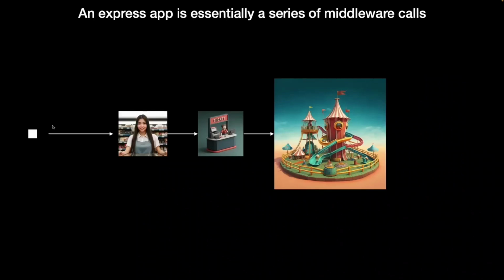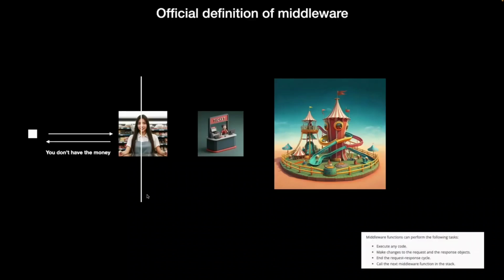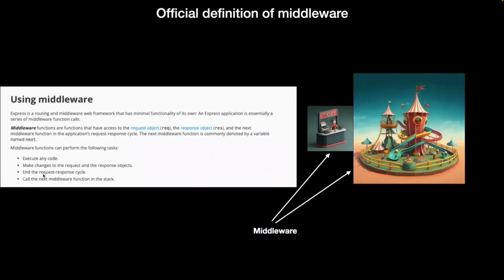For example, if there is a person, they might first go to buy the ticket, then go to the ticket checker, and then actually hit the amusement park. So this is a middleware, this is a middleware, this is a middleware. A middleware can stop the request at any point. What were the few things it could do? End the request response cycle.